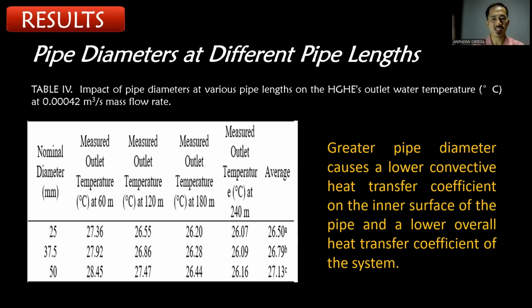The results can be explained by the fact that greater pipe diameter causes a lower convective heat transfer coefficient on the inner surface of the pipe and lower overall heat transfer coefficient of the system.